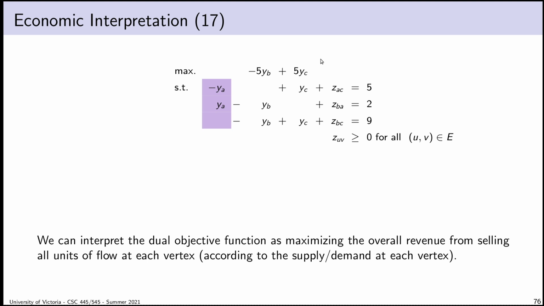Keeping in mind that results in me having to do something weird like selling -5 units of flow at a vertex with excess supply, which is a bit of an odd way of parsing it. But I'd say that if we have that interpretation of the Y's as being fair prices, we can appreciate that maybe the modeling for how we have to dispose of all of our supply might be a little bit odd looking. But maybe the key thing to accept is that each Y variable represents the fair price of flow at that vertex.